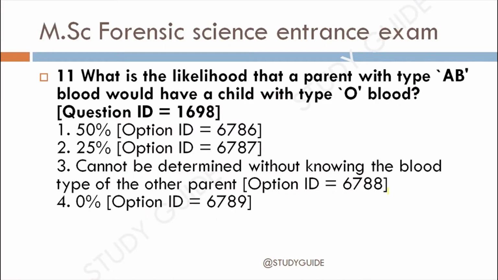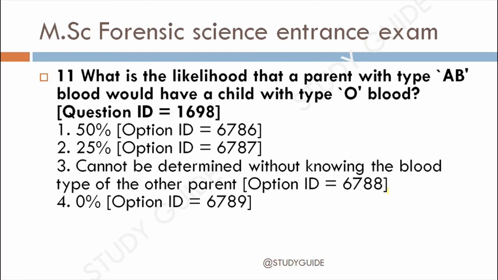Question 11 is, what is the likelihood that a parent with type AB blood would have a child with type O blood? Option 1, 50%, option 2, 25%, option 3, cannot be determined without knowing the blood type of the other parent, and option 4, 0%.